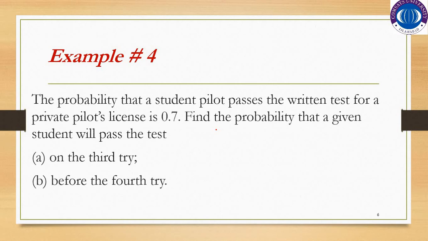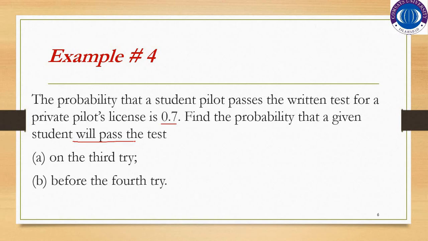There is a particular student pilot who is going to attempt the written test to pass it for the sake of the license, and the passing probability is 0.7. Find the probability that a given student will pass the test.